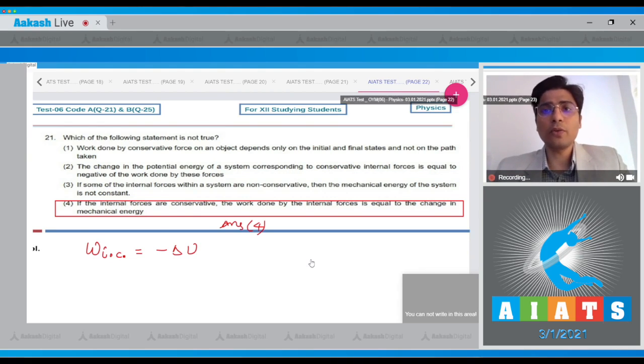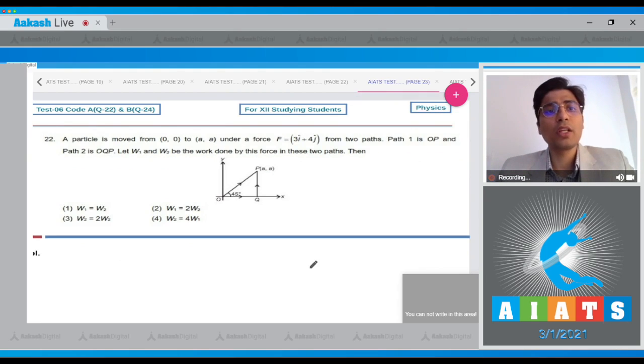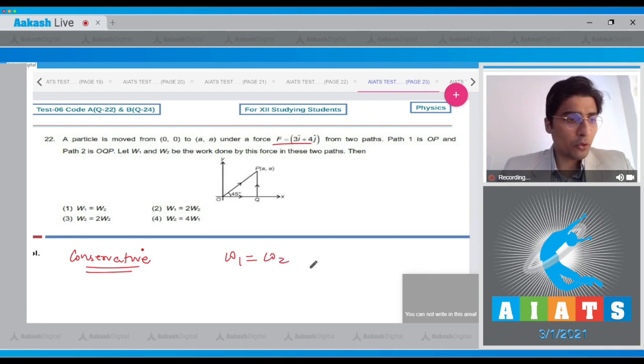Moving on to question number 22. In question 22, a particle is moved from origin to A, and the force is given. So two paths are there. Path 1 is OP and path 2 is OQP. Let the work done be W1 and W2. Since this force is a constant force, it is a conservative force. This means that the work done will simply depend on the initial and the final position and not on the path taken. Therefore, W1 will be equal to W2, and hence for this question the correct answer will be straightforward option number 1.